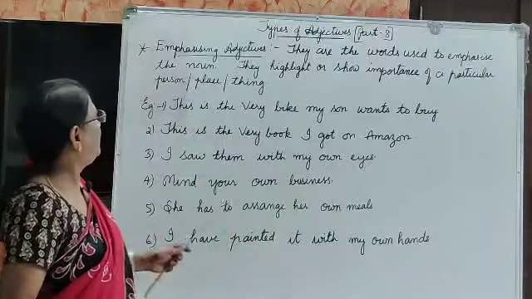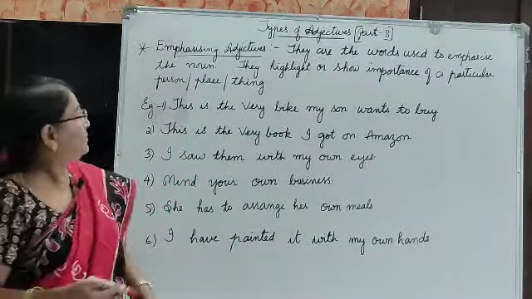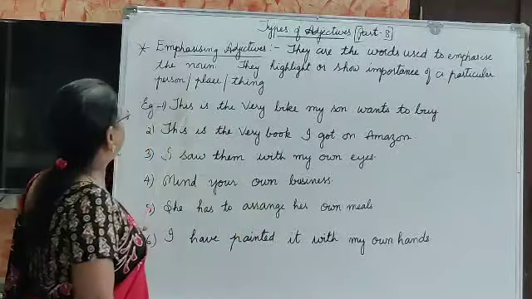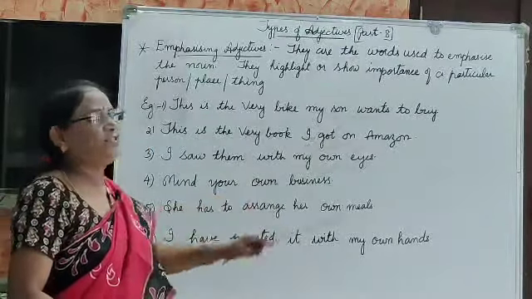For example, "This is the very bike my son wants to buy."